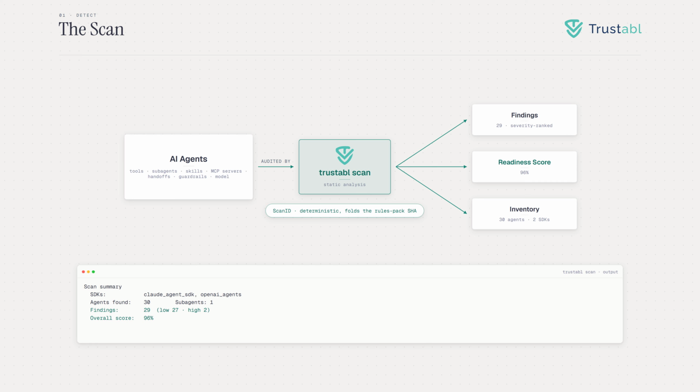It outputs JSON or the static analysis results interchange format, SARIF, to gate CI. And every scan carries a deterministic ID that folds in the exact rule pack version, so it is honest about what produced it.